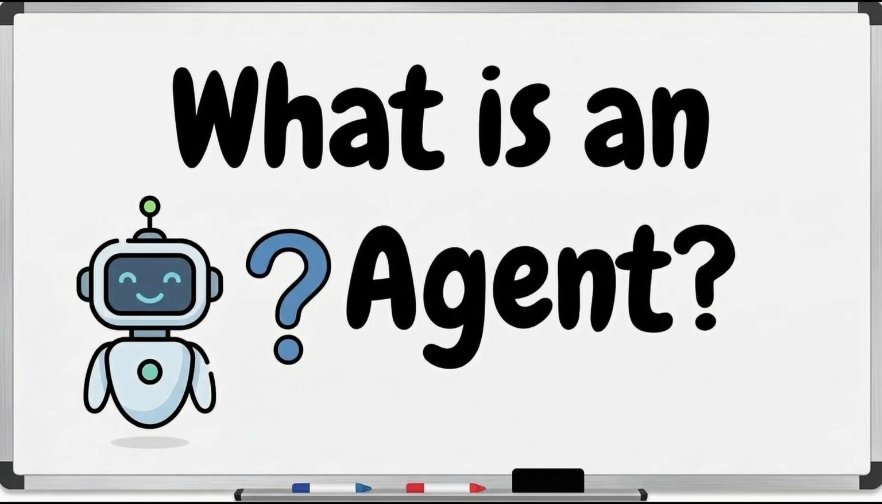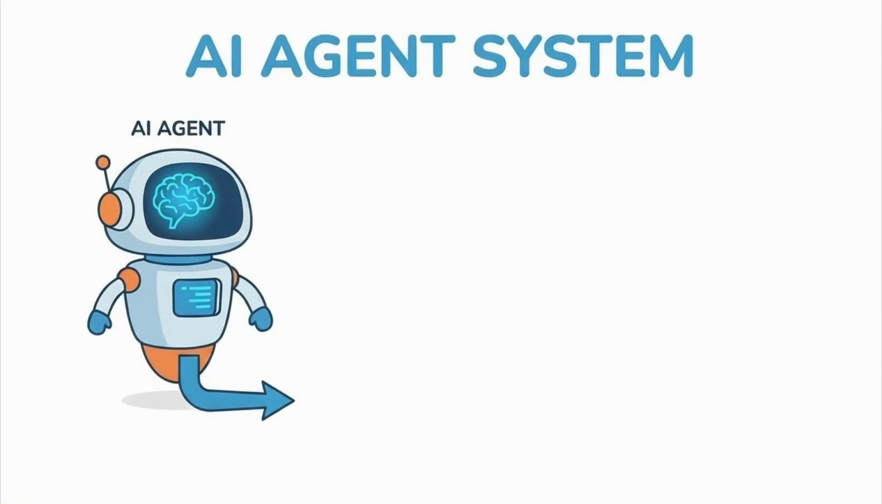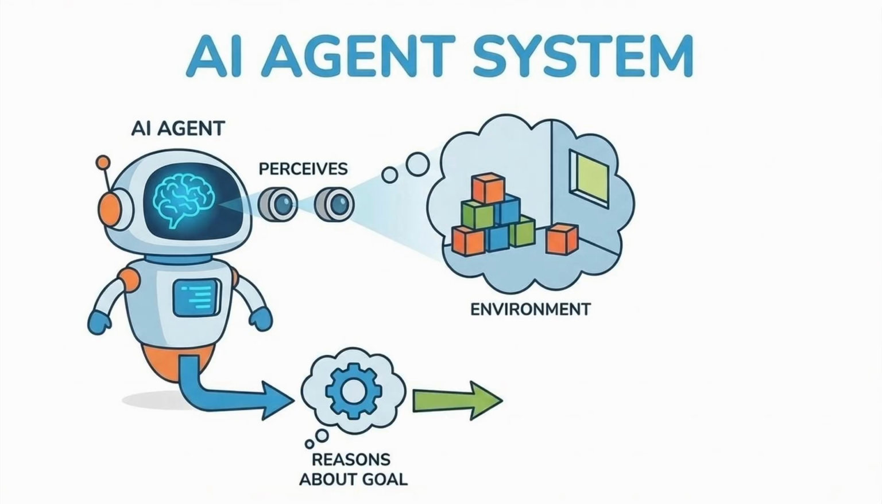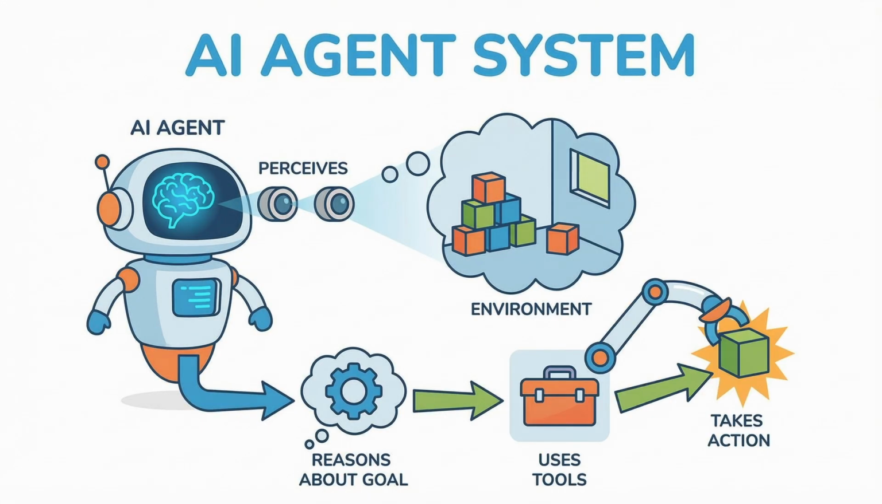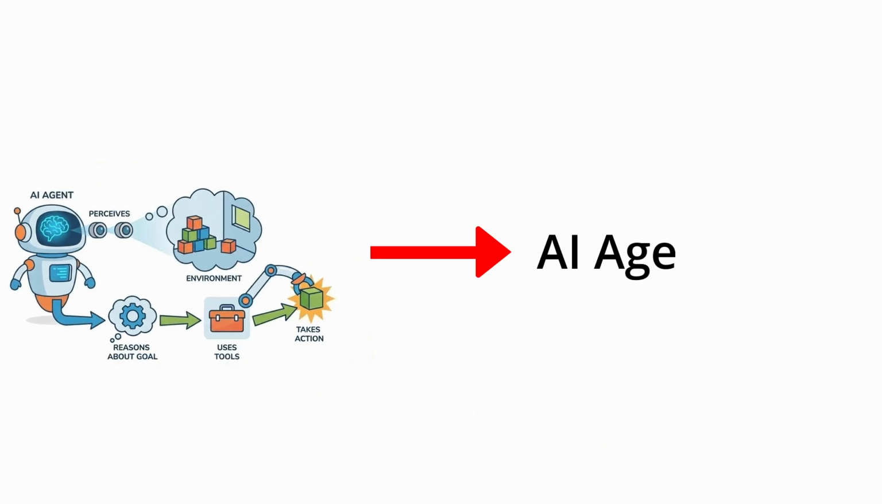What is an AI agent? Let's start with the strict technical definition. An AI agent is a system that perceives its environment, reasons about how to achieve a goal, and uses tools to take action. This is the academic answer. Now let's translate that into plain English.